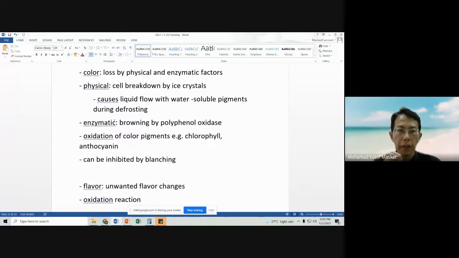And then another threat to fruits and vegetables is enzymatic. We have discussed the enzymatic browning by polyphenol oxidase, so this also will occur here. And then there is oxidation of color pigments, for example, chlorophyll and anthocyanin. All of this can be inhibited by blanching.